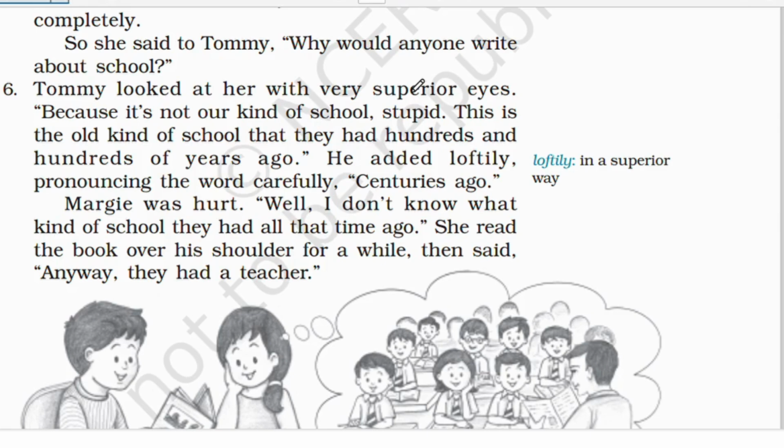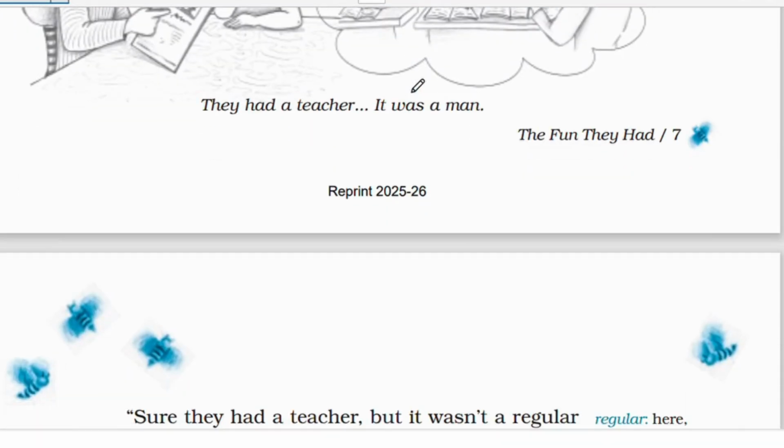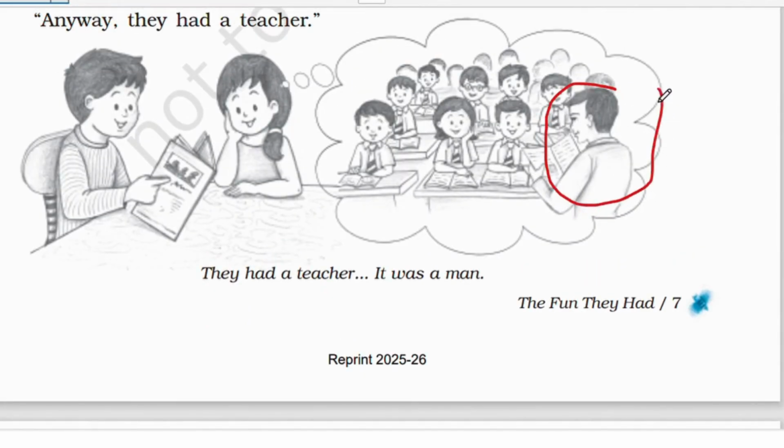So Margie was hurt. Well, I don't know what kind of school they had all that time ago. She read the book over his shoulder for a while, then said, anyway, they had a teacher. Margie was really hurt because of her mechanical teacher, and she said she didn't know what kind of school they had at that time, but she read the book from Tommy's shoulder and then said that they had a teacher. And they had a teacher, it was a man. So the teacher that we have in our schools can now be a woman, but over here it's explained that it was a man.